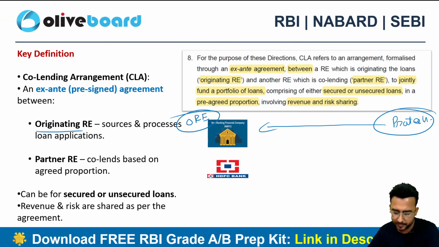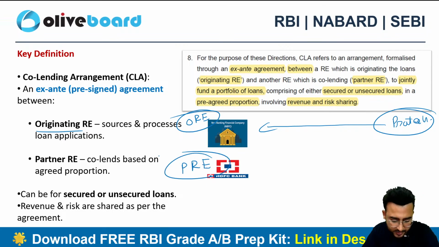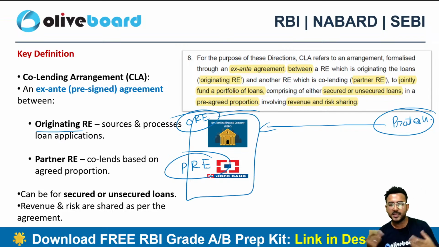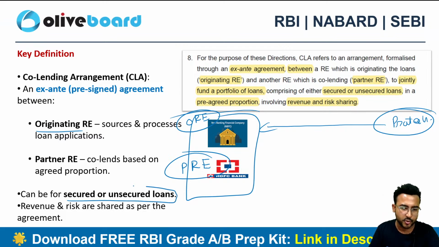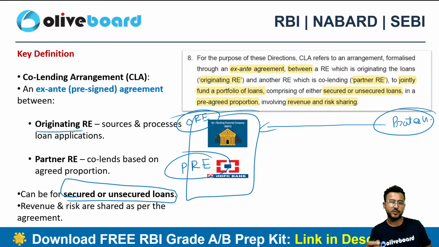And the second regulated entity will be called the partner RE. Why? Because ultimately they are partners. They are sharing the risk and revenues. And obviously the loan can be secured as well as unsecured. Unsecured loan arrangements are also applicable in this particular arrangement.